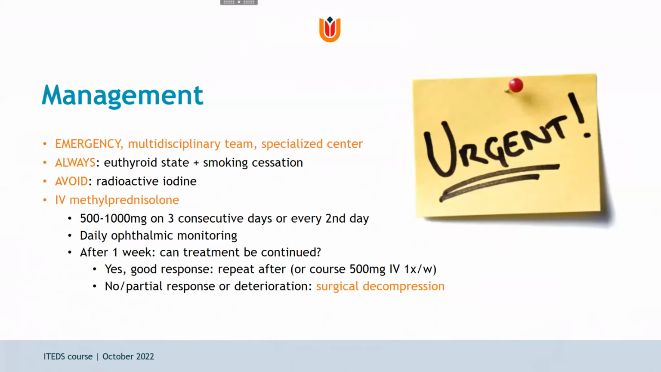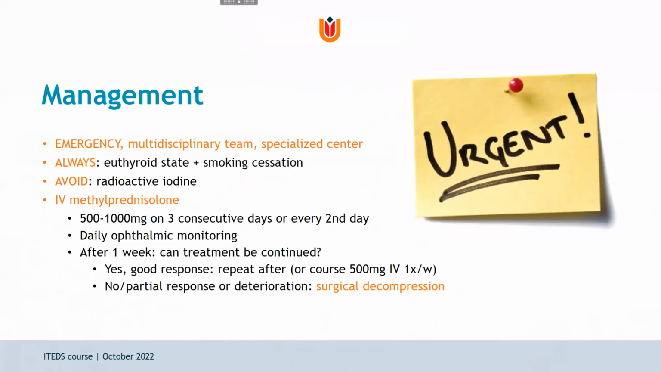So the management: DON is an emergency which should be handled by a multidisciplinary team in a specialized center. We should always strive for a euthyroid state and urge the patient to stop smoking. We should always avoid the use of radioactive iodine because that can deteriorate inflammation. And the first line of treatment is usually IV steroids, so methylprednisolone, 500 to 1,000 milligrams a day on 3 consecutive days with daily ophthalmic monitoring.